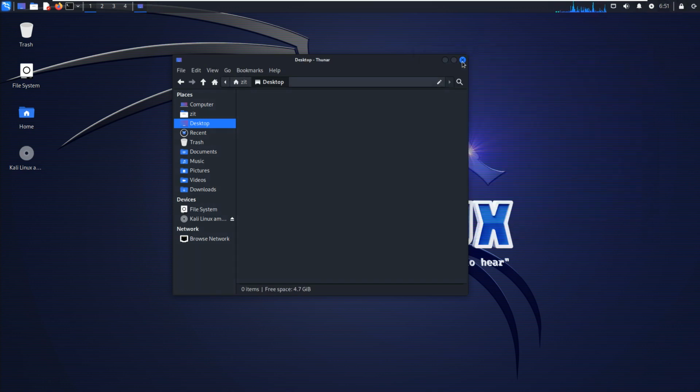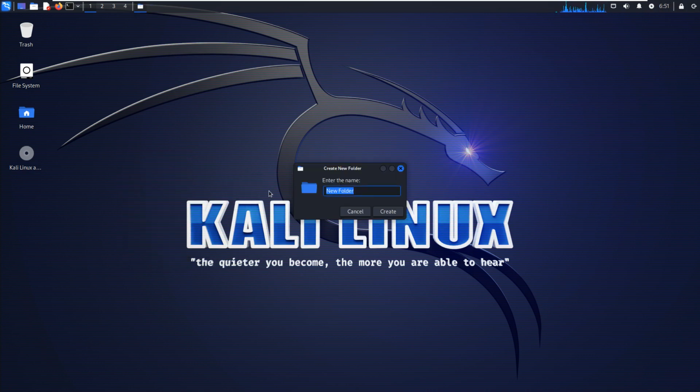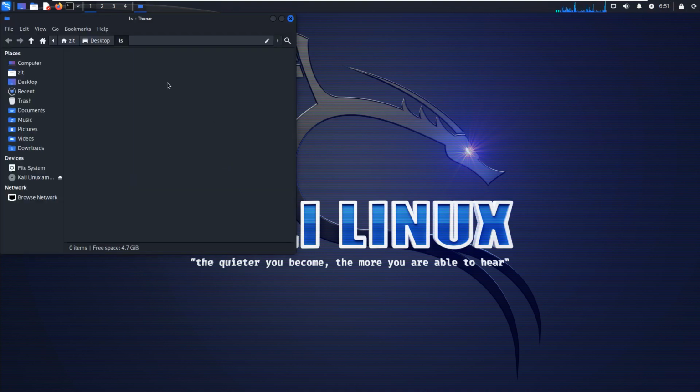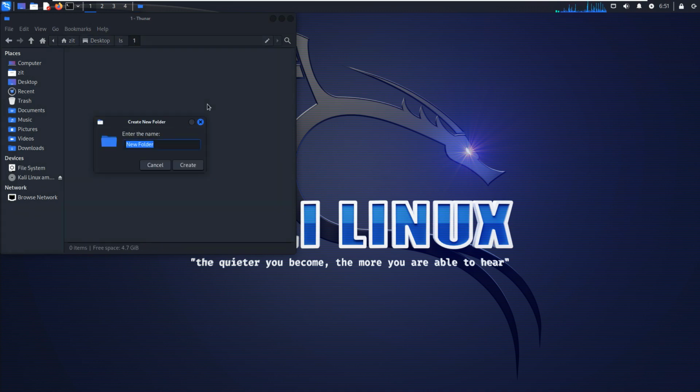I will create a few folders here to keep it simple for you guys. I will create one by the name of ls commands, and inside it I will create a few folders: one, two, three. And inside one I will create a new folder, named new, and another one named old.